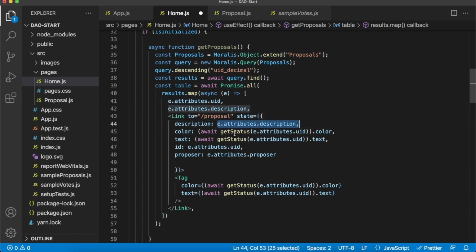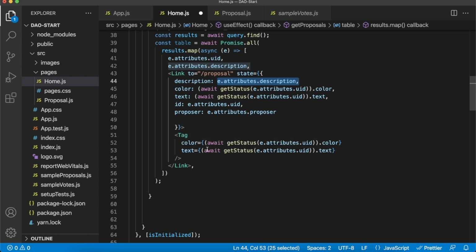Then using the getStatus function, we get the color of the tag of the current status of our proposal and then the text, whether it's ongoing, past, or rejected. And then we also pass it the proposal ID and whoever proposed this proposal. And then in the tag itself on our home page, we also want to get the color of the tag and the text of the tag so we can present this in the table. It's a mouthful, but you'll see what's going on very shortly here.